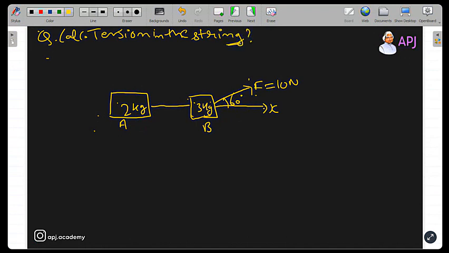I hope the question is pretty much clear. क्या करना है आपको? दो ब्लॉक्स हैं, एक 3 kg का, एक 2 kg का. इनको हमने स्ट्रिंग से कनेक्ट किया है. Okay, so both these blocks are connected with the help of a string, and they have their respective mass, and they are applied by an external force F. This is F external, which is equal to 10 Newton. ठीक है, एक्सटर्नल फोर्स लग रही है और किस एंगल पे लग रही है? 60 डिग्री with the horizontal. So external force is applied at an angle of 60 degree with the horizontal.